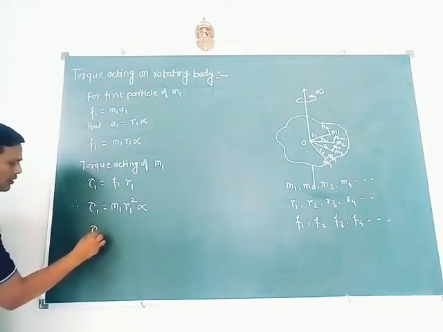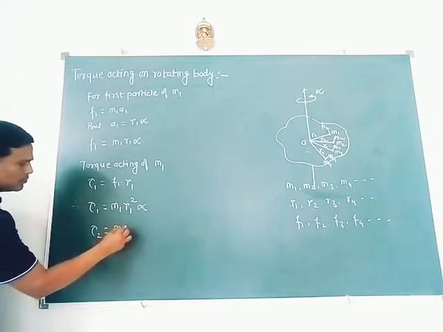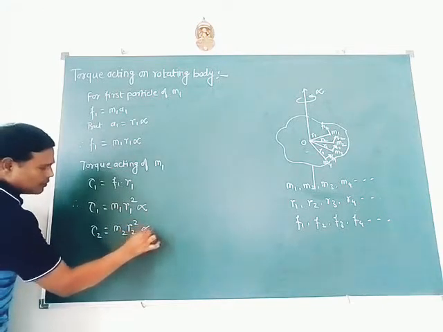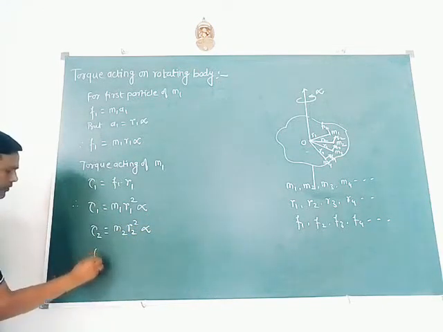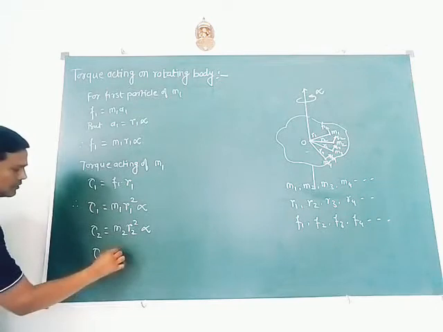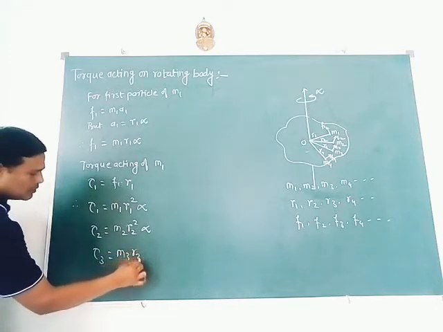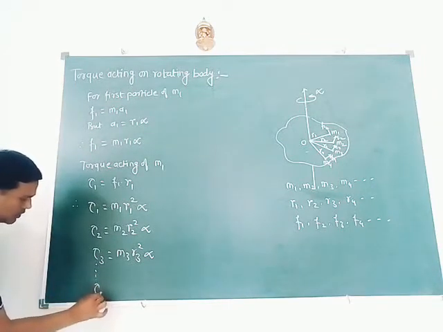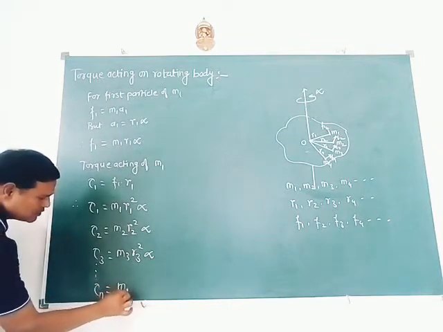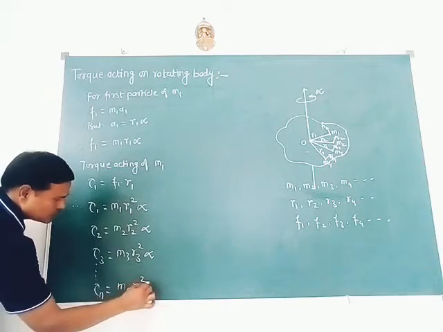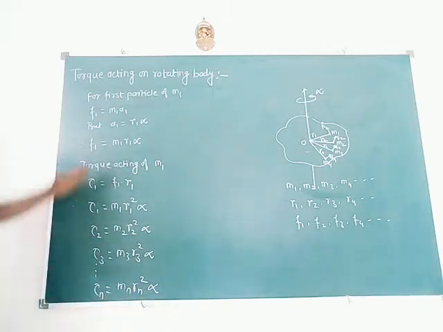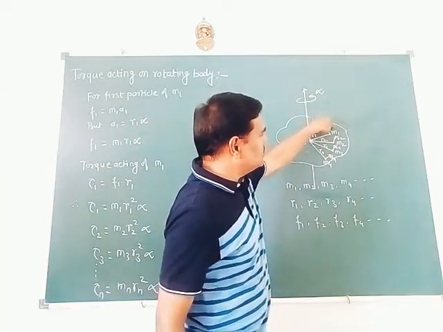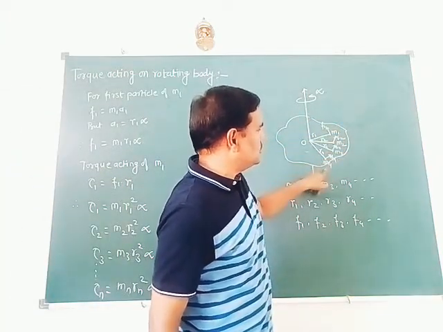For the second particle, τ2 equal to m2 r2 square alpha. For the third particle it is m3 r3 square alpha, and so on. For the nth particle it can be written as mn rn square alpha. So these are the torques acting on individual particles of mass m1, m2, m3, m4.